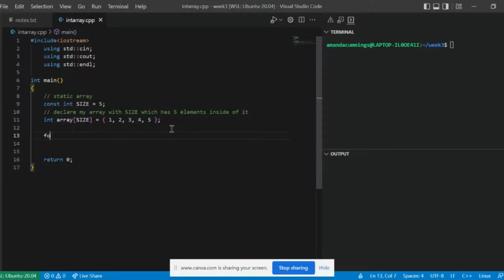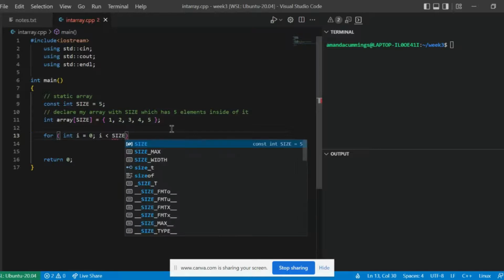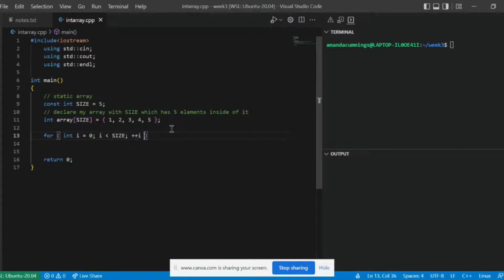Now I'm going to go ahead and show you why it displayed a different number last time. If you noticed, instead of 1, 2, 3, 4, 5, it didn't display 1, 2, 3, 4, 5. So again, I'm using my integer variable named i to indicate my index, which is assigned 0, which is what our array starts at. It starts at 0, and it's going to end at 4. i is going to be less than the size. This will make sure that my array doesn't go out of bounds, and I'm going to use my prefix notation.